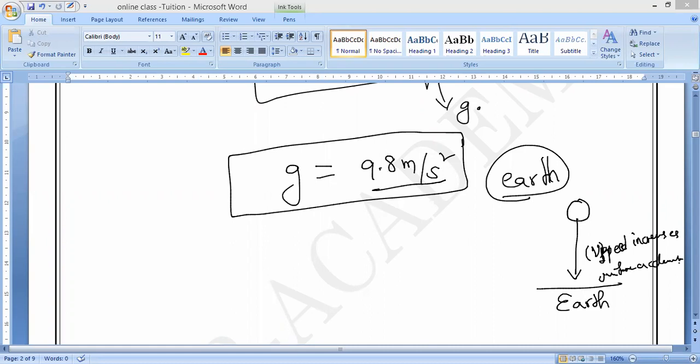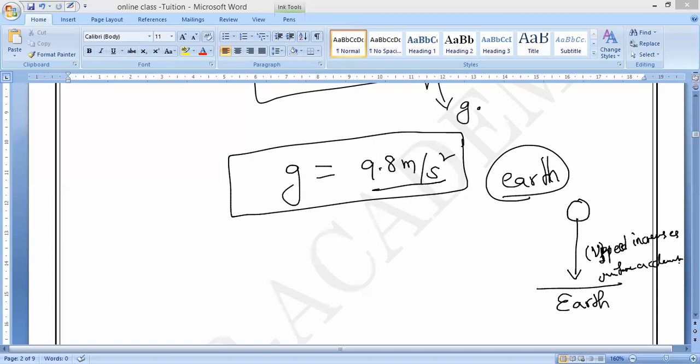You have to say that when an object falls towards the ground, due to whom? Because of the gravity of Earth. Yes or no? Due to Earth's gravity, its velocity increases at the constant rate of 9.8 meter per second for every second of time it is falling.